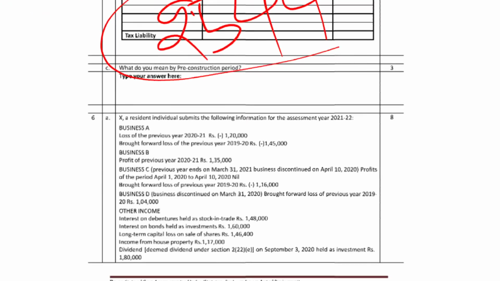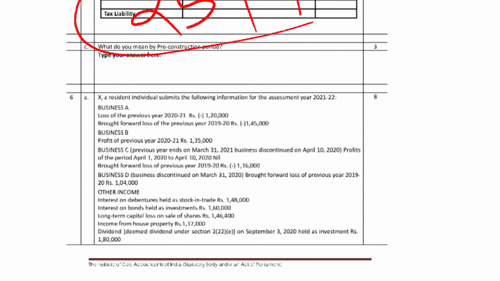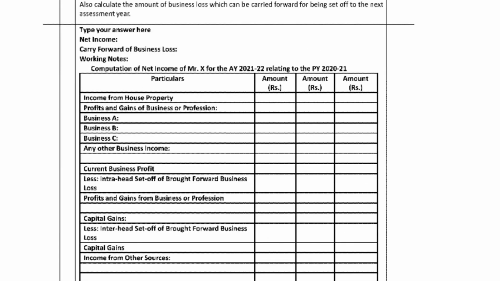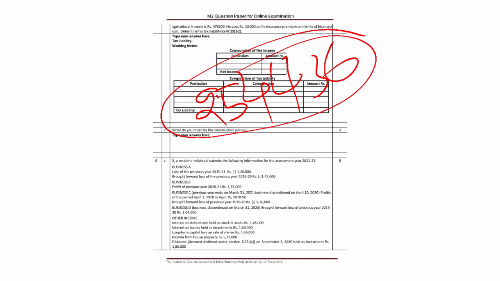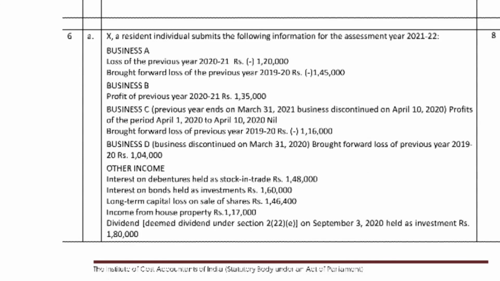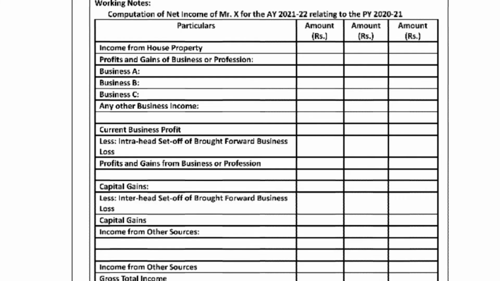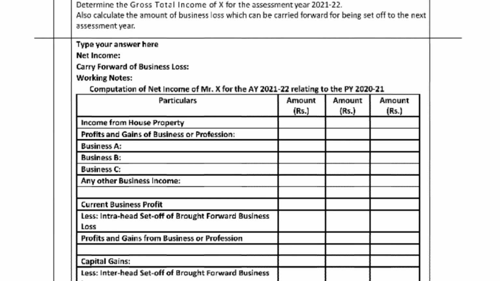So house property income is given here as 1,17,000. So 1,17,000 will be posted here, under income from house property.